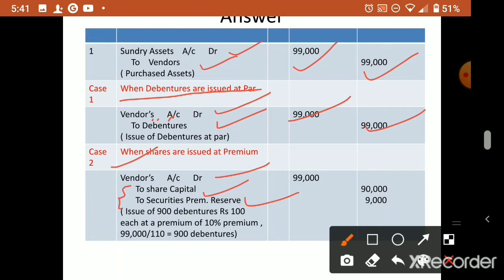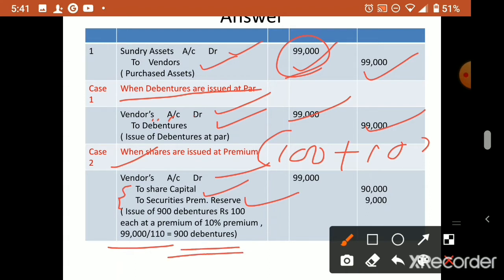So the number of debentures, how to calculate? What is the amount payable? 99,000. Issue price is 100 plus 10 premium. The face value is 100 rupees, 10% of 100 is 10, so 110 is the issue price. So 99,000 divided by 110, how much will come? 900 debentures we have to issue.